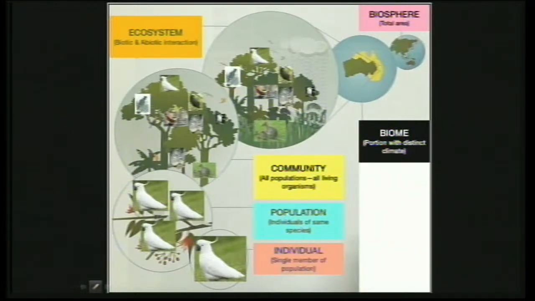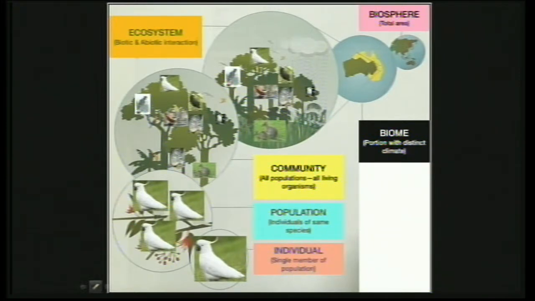So again, as we define, a biome has a distinct climate, as we just defined a few minutes back. So it is a portion of the biosphere with a distinct climate, and the organisms, plants and animals living there are adapted to that place. So it has a certain uniqueness. So a biome is a portion of the biosphere with distinct climate, with unique organisms, plants and animals which are adapted to that place. Then from that biome, we bring out this term called ecosystem.